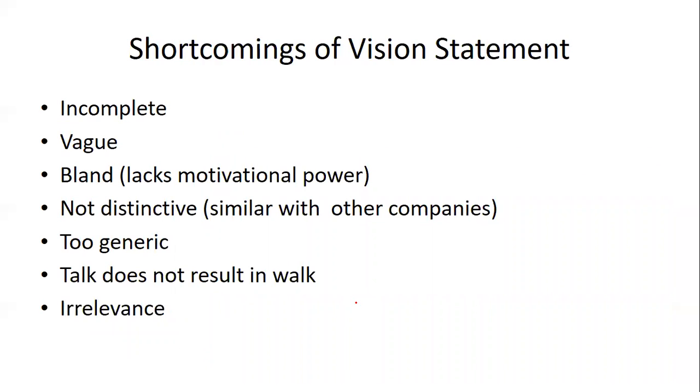There are also some shortcomings of vision statements. It can be incomplete, and then the vision statement cannot make any sense. If it is unclear or there is some ambiguity, again it will not give a perfect meaning. It lacks motivational power. It is not distinctive, it means it is similar to other companies, which it should not be. These are the shortcomings which have been observed. It is too generic. It does not talk about results in the work, it means it does not talk about the action which is intended, and it is sometimes considered irrelevant also. So yes, these can be certain shortcomings of the vision statement.